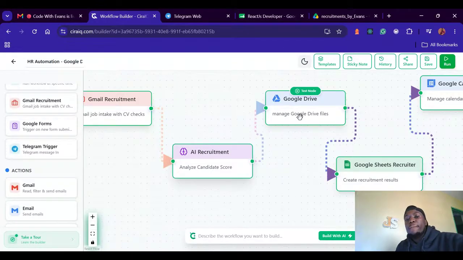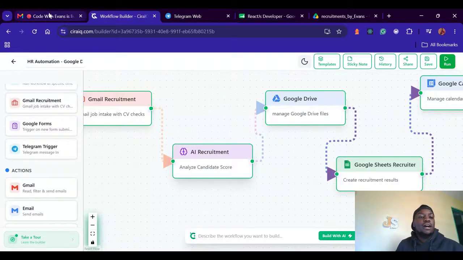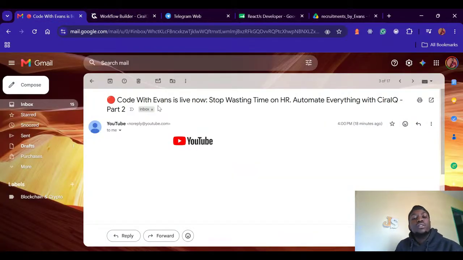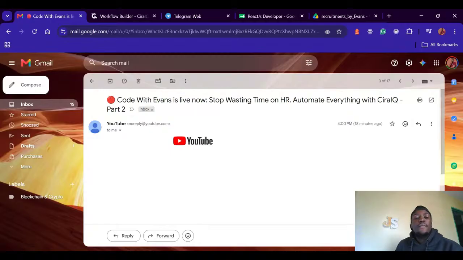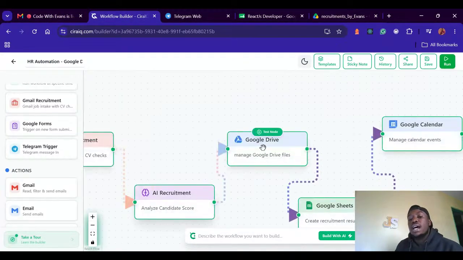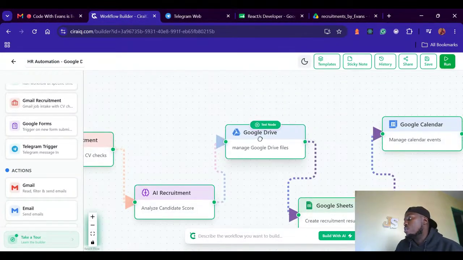And then if you fetch all their candidates, for example, let's say we have 1,000 applications. In 1,000 applications, we need to fetch CVs and we need to put them somewhere safe. To put them somewhere safe, we need a Google Drive. We call them nodes, Google Drive nodes.